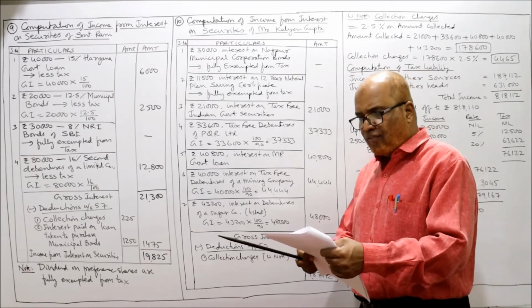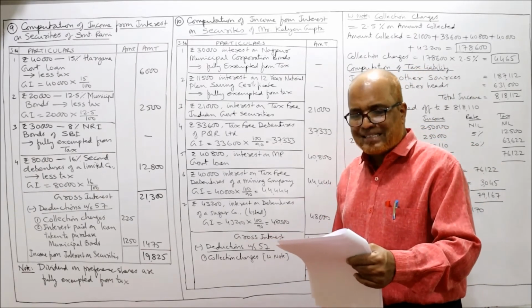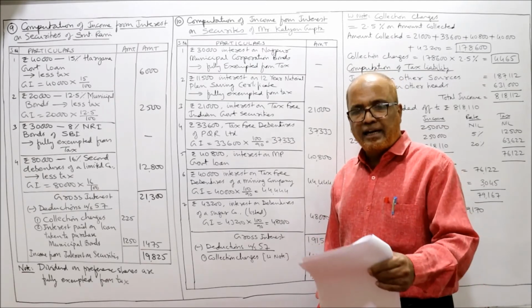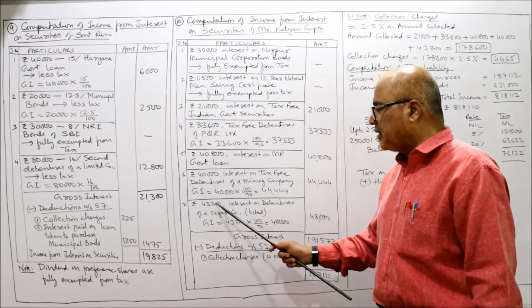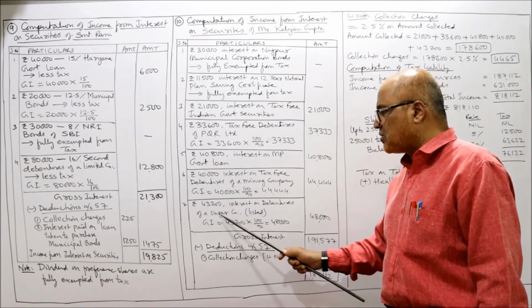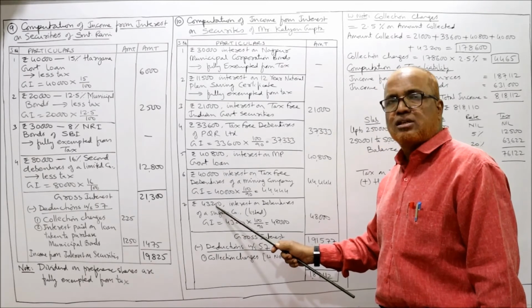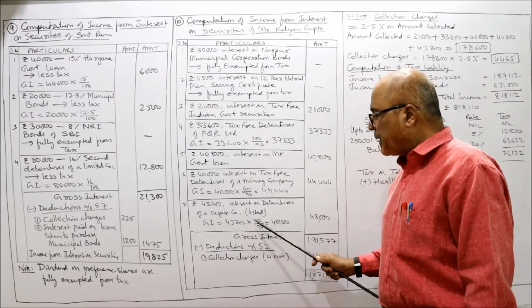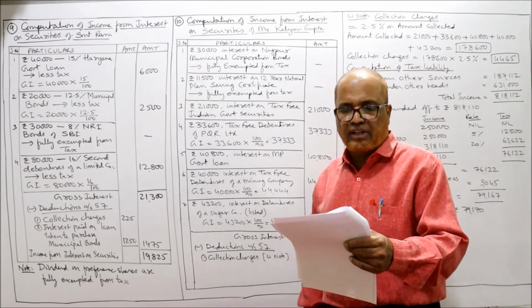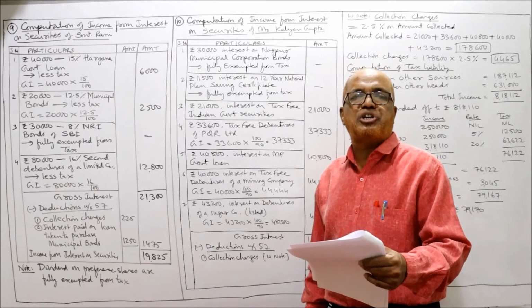Next, 43,200 interest on debentures of a sugar company. So this is the net interest. Now we have to gross down. Multiply 100 by 90, 48,000. That's it. Last one is 15,000 dividend on preference shares.